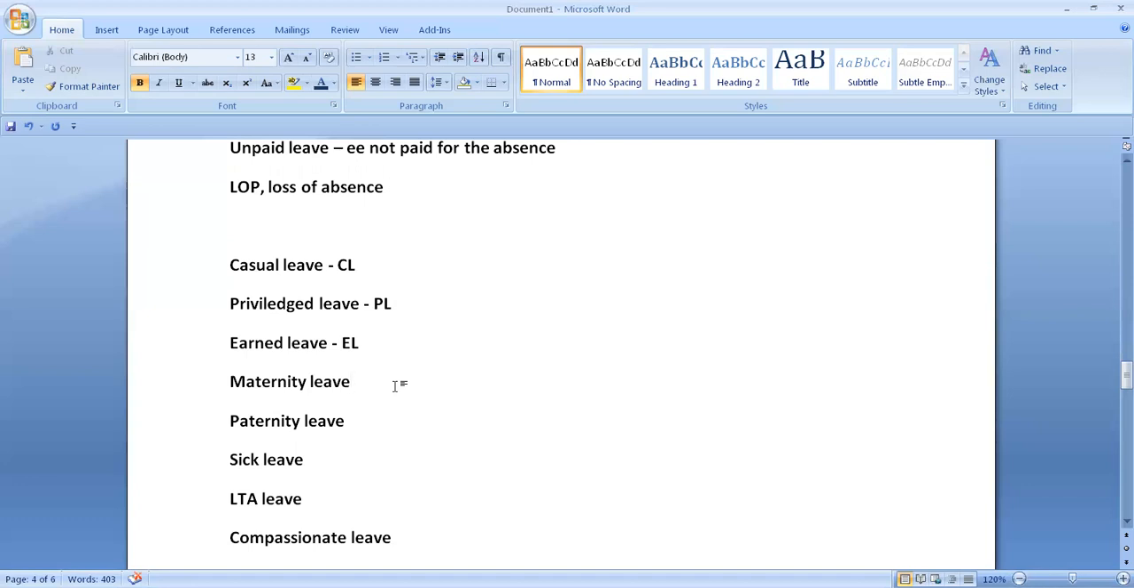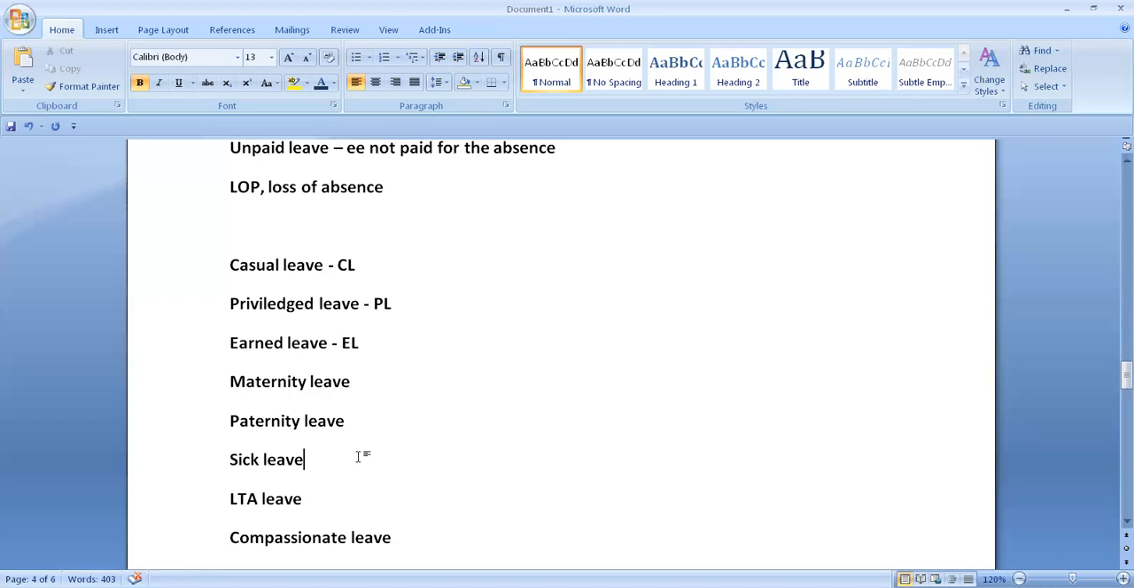Paternity leave, for example, is given up to usually 5 working days, a maximum of 5 working days as per the act. It is applicable for male employees, of course. Sick leave, sick leave.